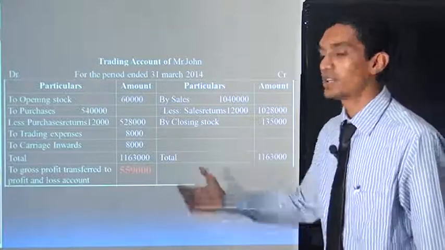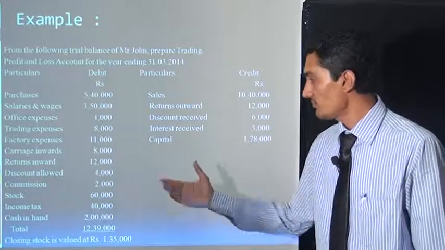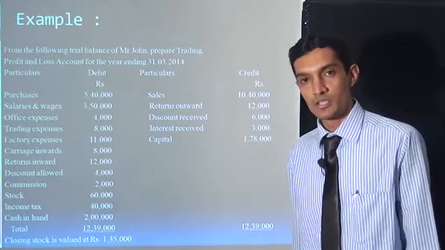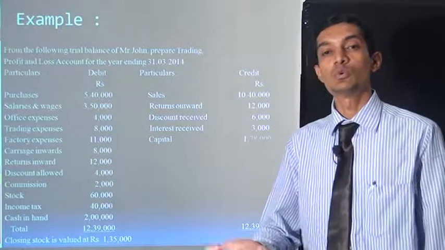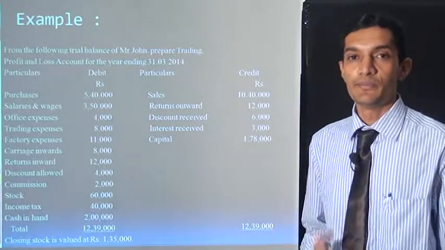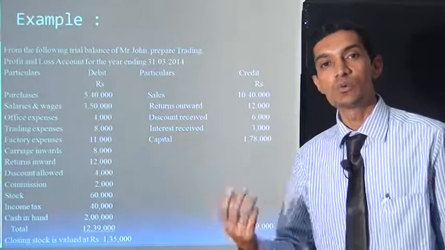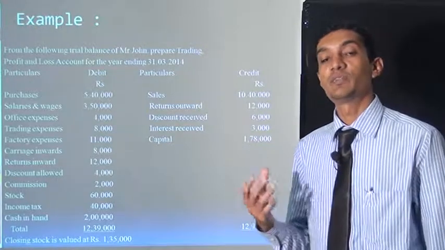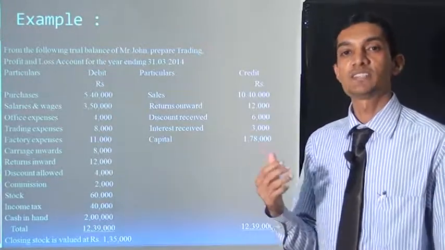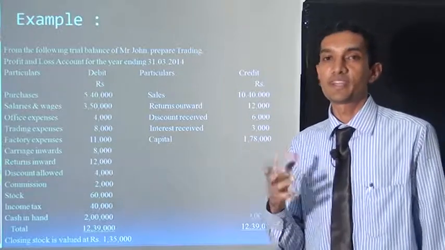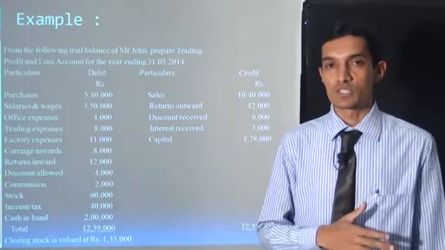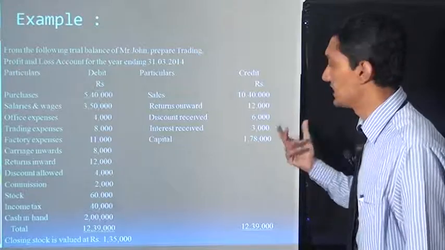Carriage inwards is 8,000 rupees. Next is return inwards. Return inwards means the goods are returned to us. If we sell goods, the debtor gives the goods back to us for defects or any other reason. So it is sales related, a sales return.